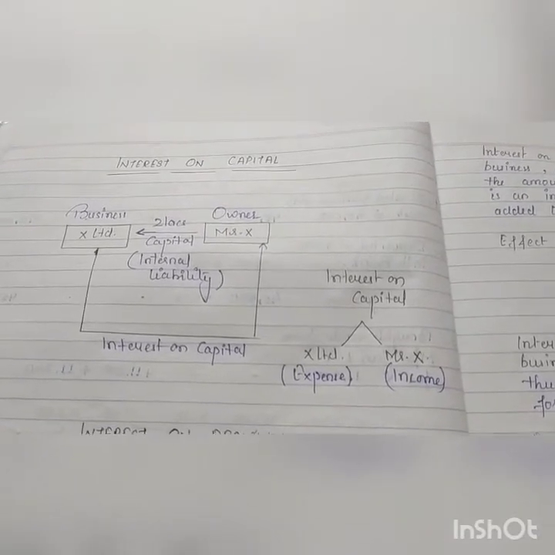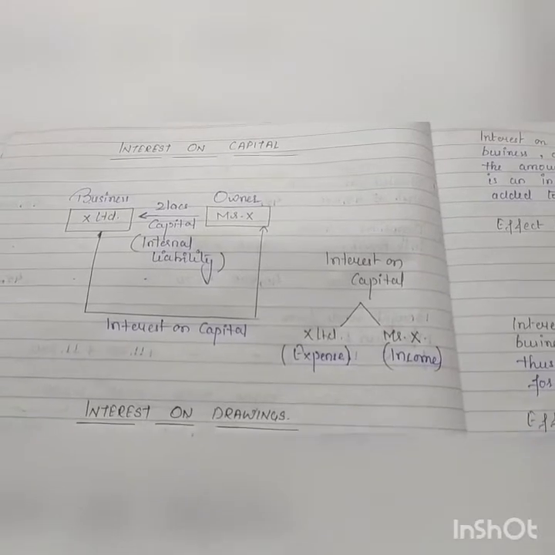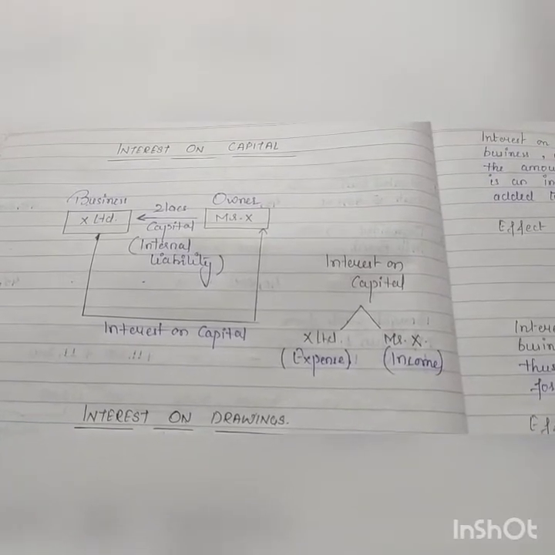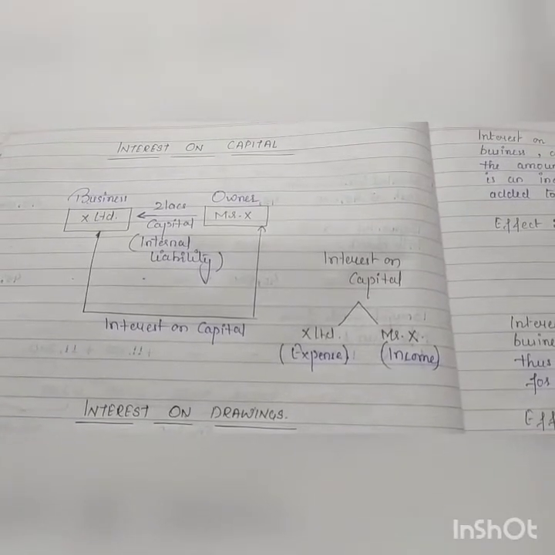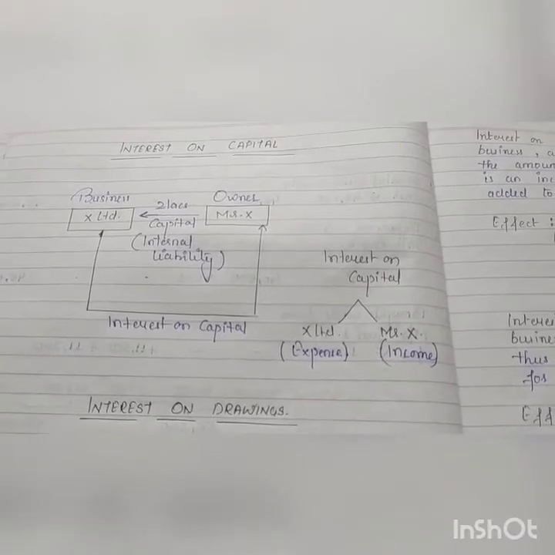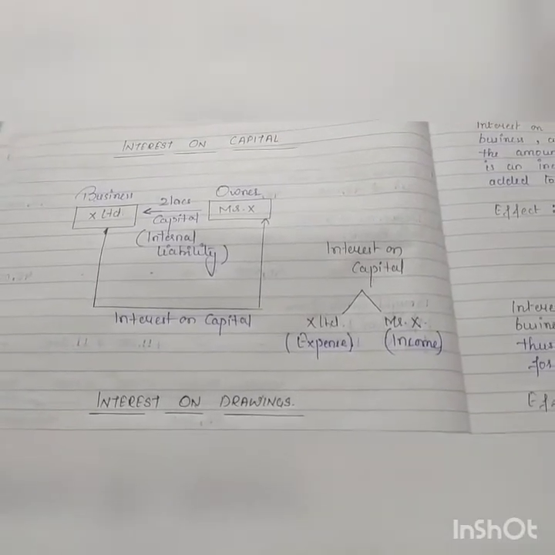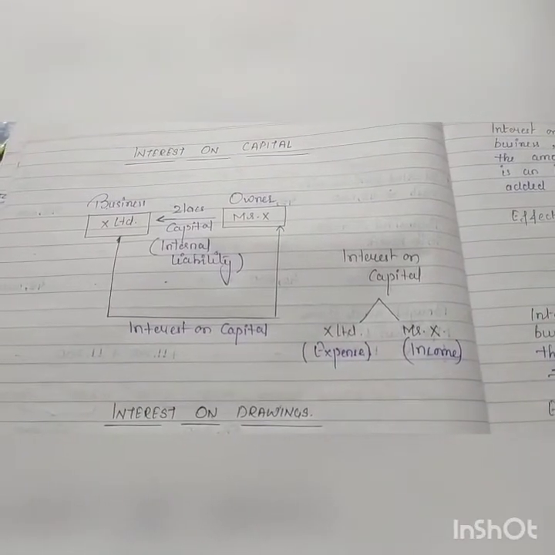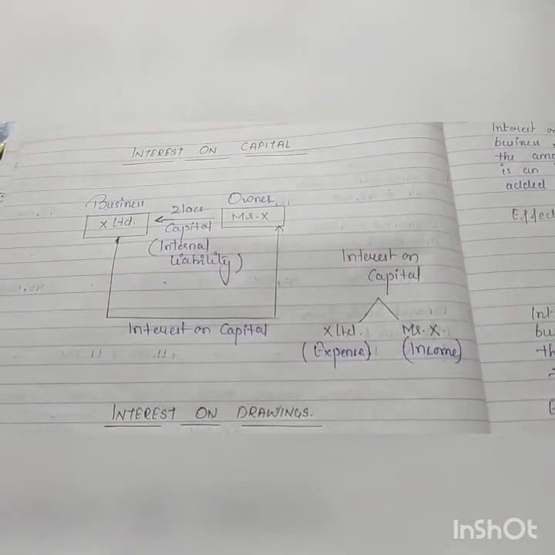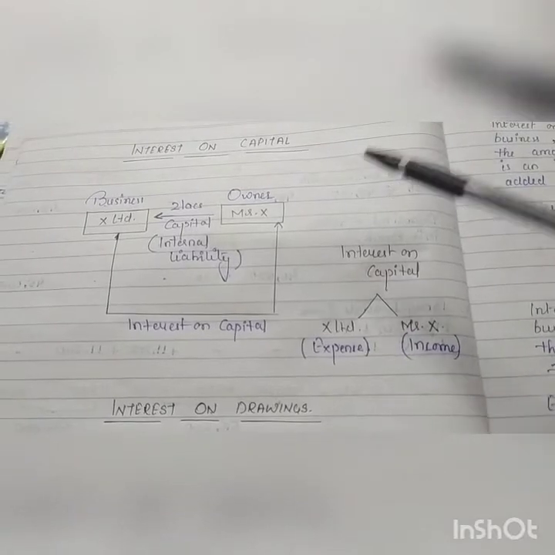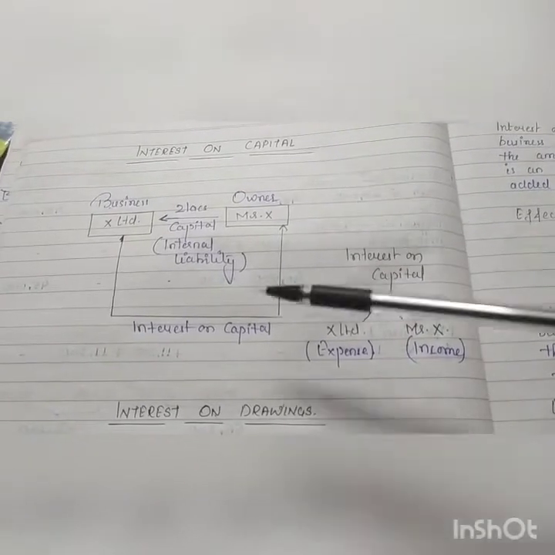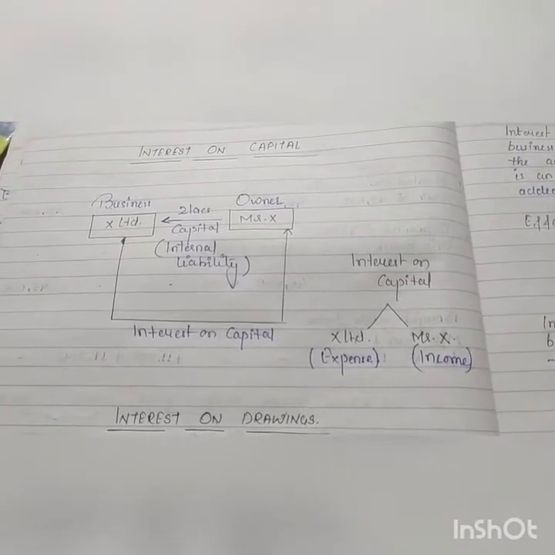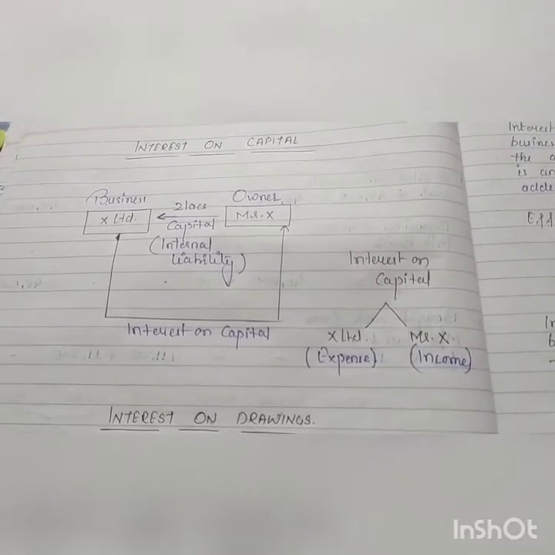In today's video, I'll be explaining these two adjustments, that is interest on capital and interest on drawings. So let's start. Students, you need to keep in mind the accounting entity concept over here. For these two adjustments, that particular concept will be applied.